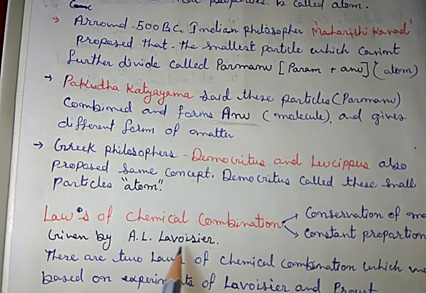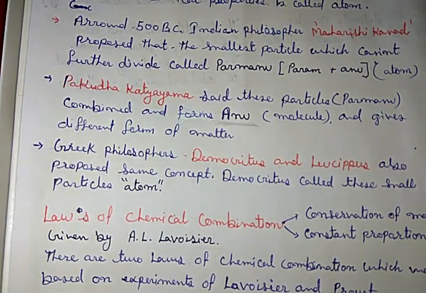It was mainly given by Lavoisier. This law states that mass can neither be created nor be destroyed in a chemical reaction. That means the mass which we have taken at the start, as a form of reactant, is equal to the mass of product. Clear?